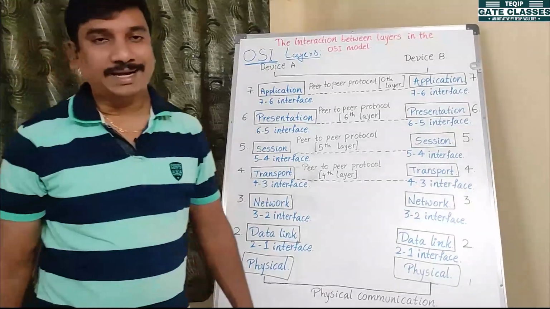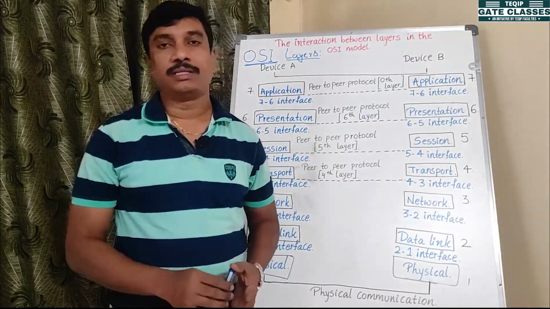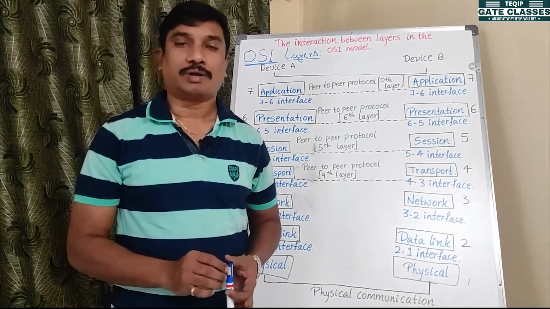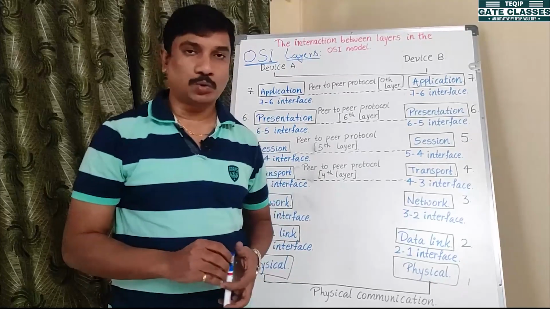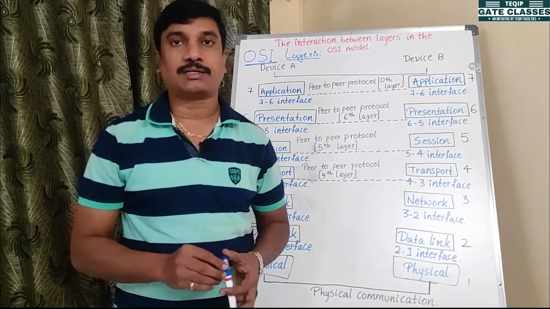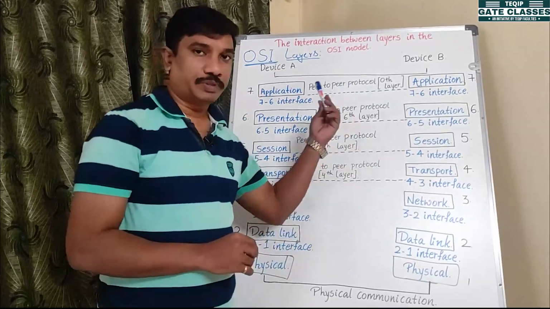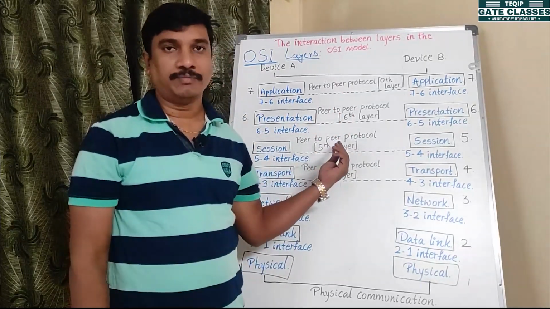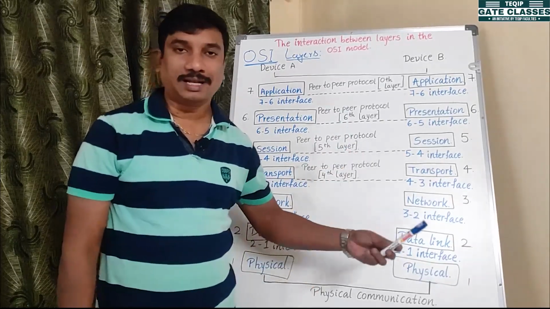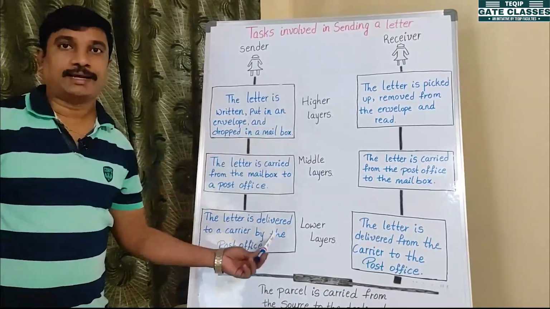Okay. So the idea behind the 7 layers is that there is a layer task. In real time, in our daily routine example, one task is there, which we call a layer task. Based on the layer task, the OSI layers are implemented. So what is the layer task? Yes, this is the layer task.